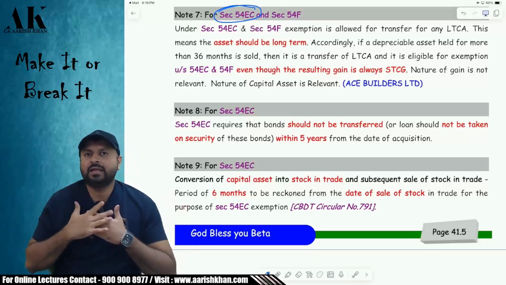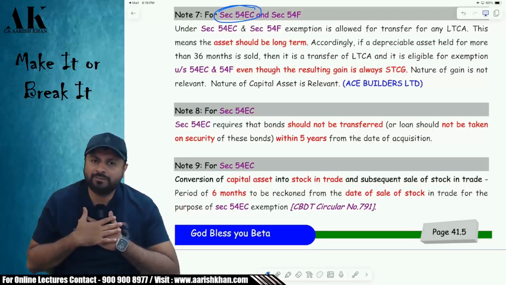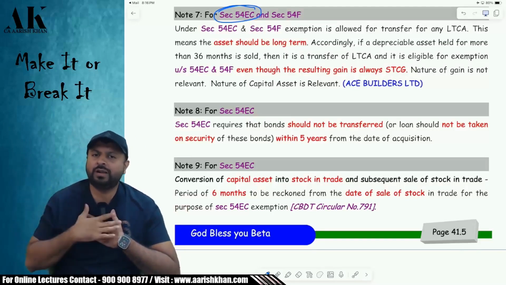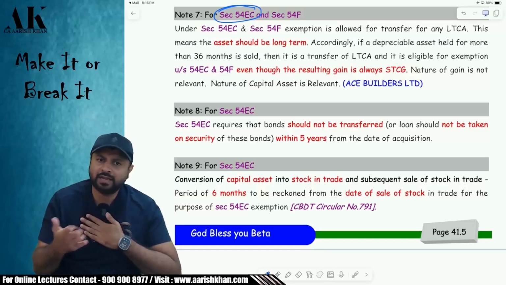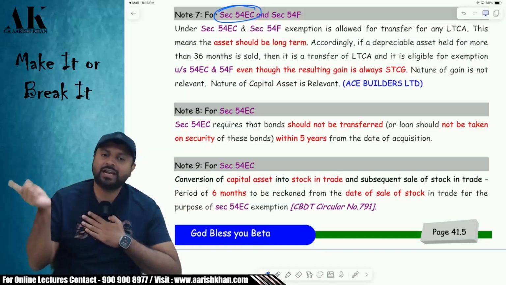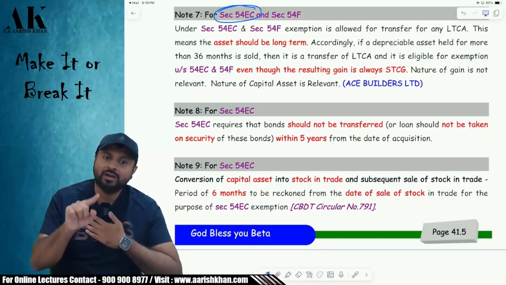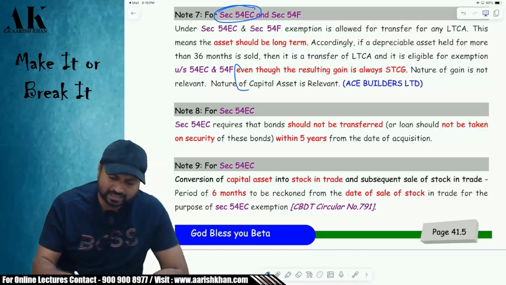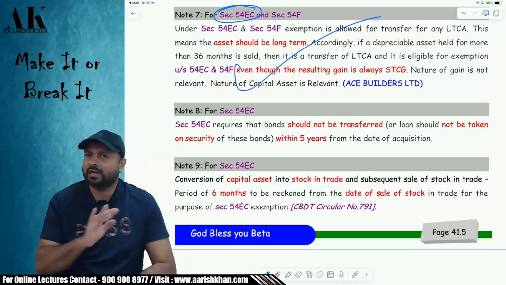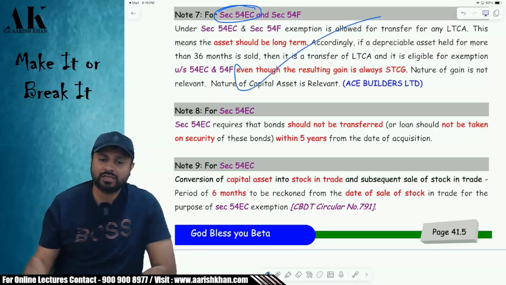So for example, I have a block of building in my business, and that is a 10-year-old building. I'm selling that building. Is the building long term? The answer is yes. Is the gain short term? The answer is yes. Can I use that building gain to get exempt under 54EC? The answer is yes, because 54EC does not target the nature of gain. It talks about the nature of asset.